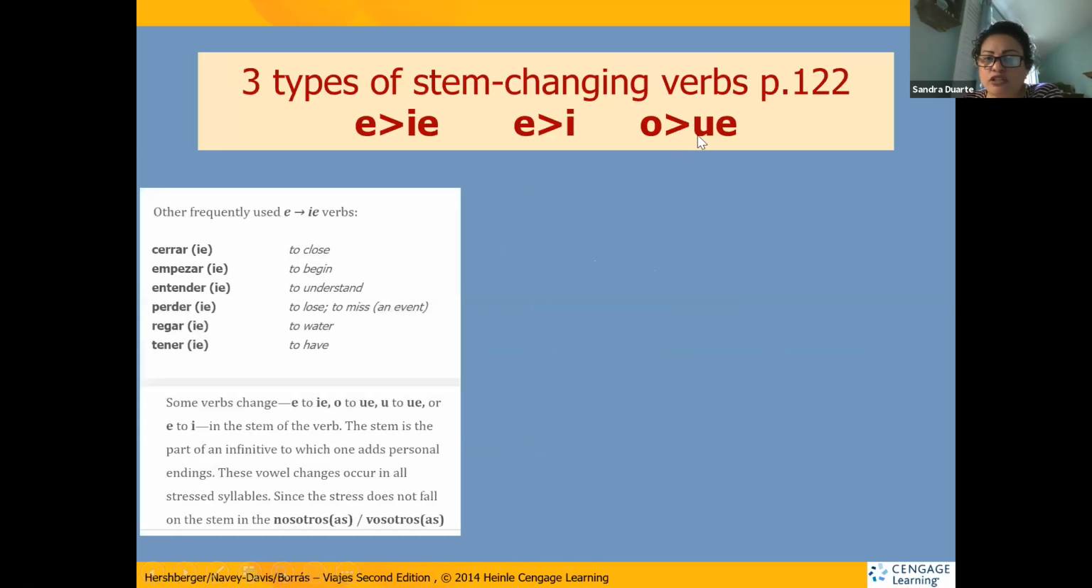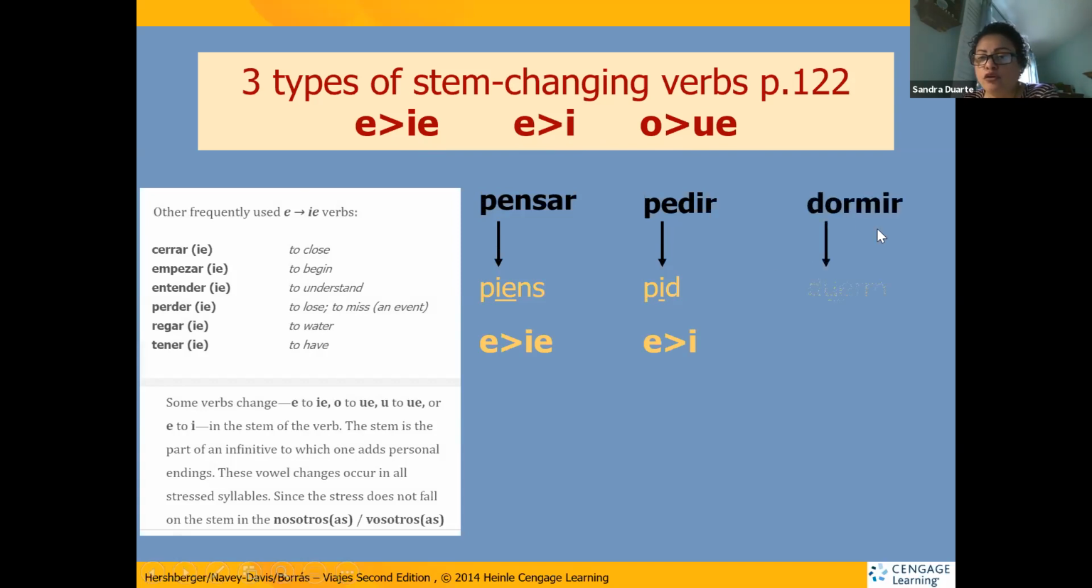Now there are 3 types of stem changing verbs, like I mentioned before. E changes to IE, E changes to I, O changes to UE. And you can see here the verb pensar changes to IE, piensa, pedir changes from E to I, pide, and dormir changes from O to UE, duerme, depending on who the subject is.